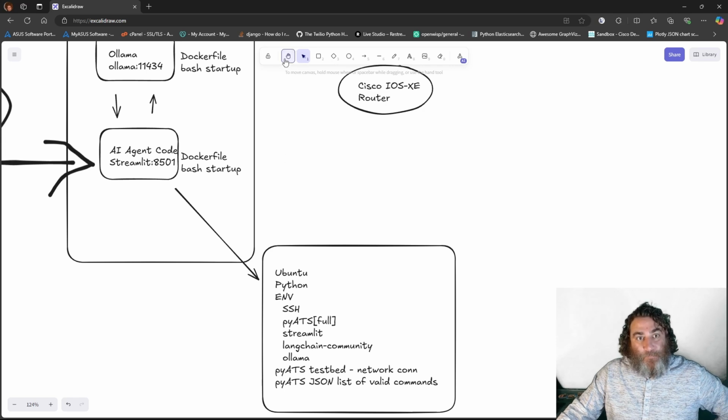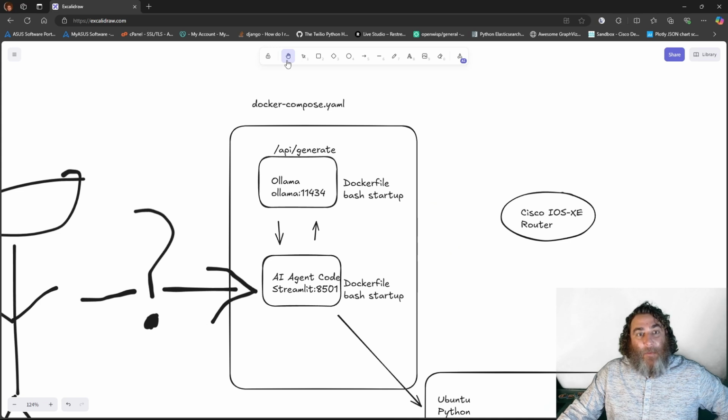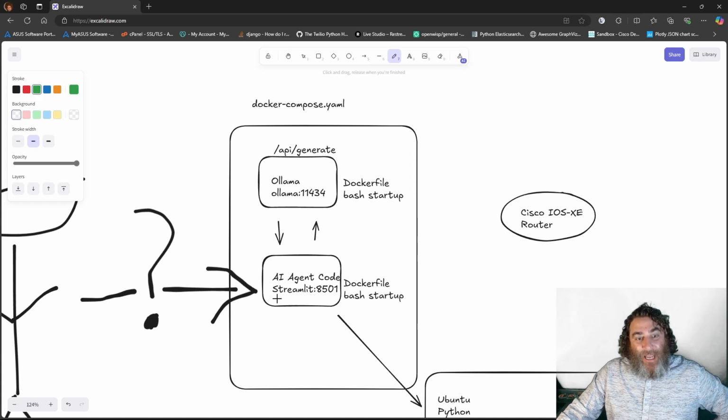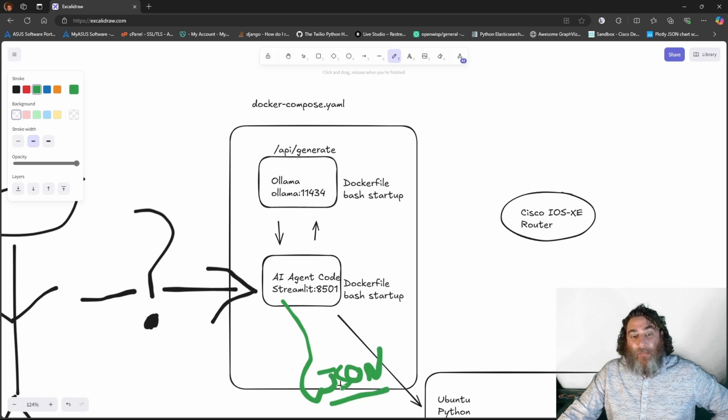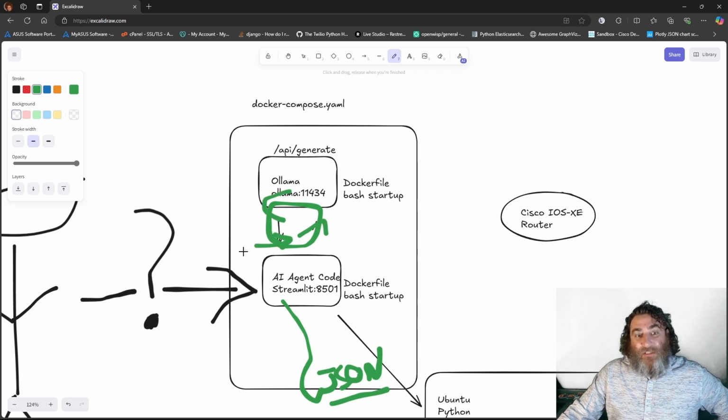access to it. Now, here's what's going to practically happen. The question's going to come in. Let me see if I can annotate this in green. So the question comes in, and the agent's going to say, is there a supported command in the JSON file? Do a JSON lookup if it's a read activity. And if it's a read activity, get the right command to invoke the right parser. Now this is all done iteratively here. So the agent is talking to Ollama, and Ollama is giving instructions back to the agent in this infinite loop.